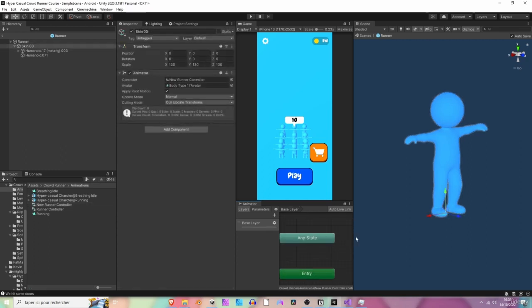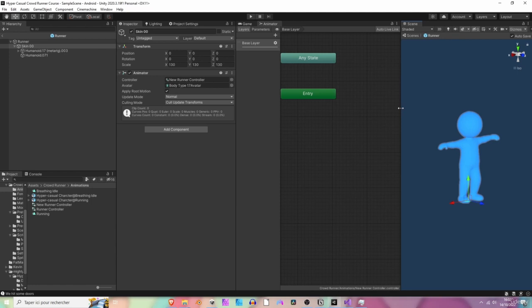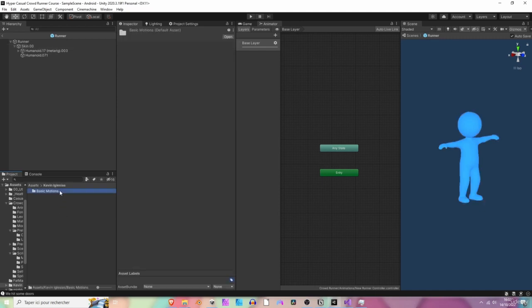Now we need to add our, let me make it bigger actually, because we can't see it. Maybe here. Yeah, I think I'm gonna leave it here for now. So for now we don't have any animation attached to this controller. So let's add some. And we are going to grab them from the Kevin Iglesias package, basic motions and animations.